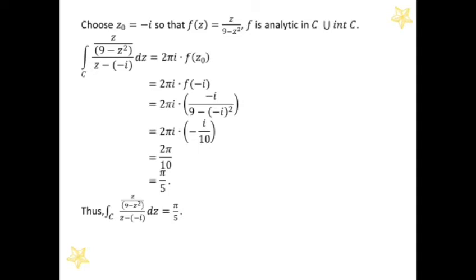Thus, the result of the integral of z over (9 minus z squared) over z minus negative i dz is equal to pi over 5.